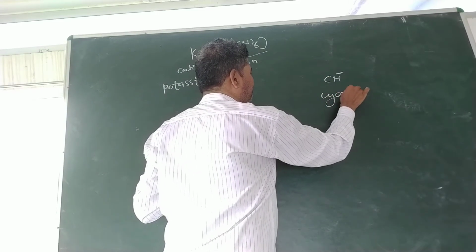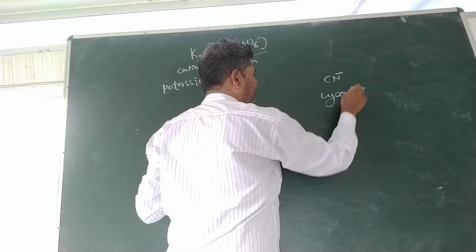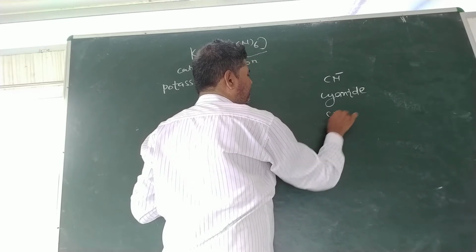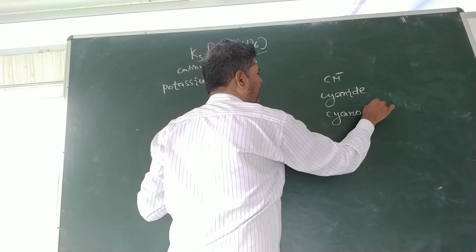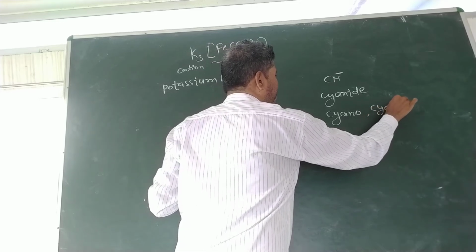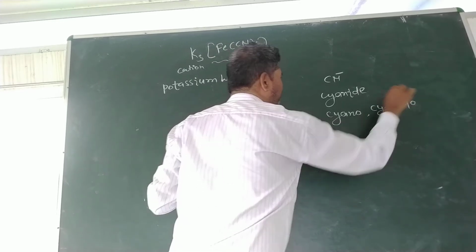So for CN minus, cyanide, either cyano or cyanido, both may be written.